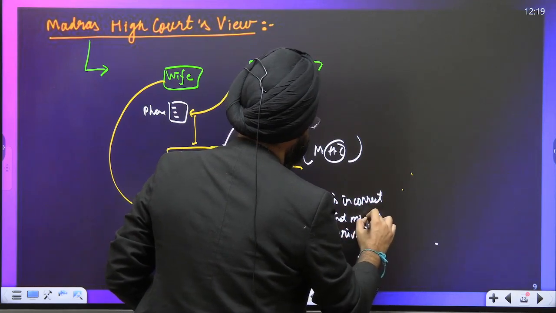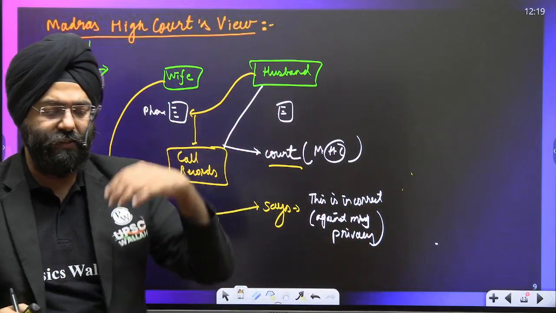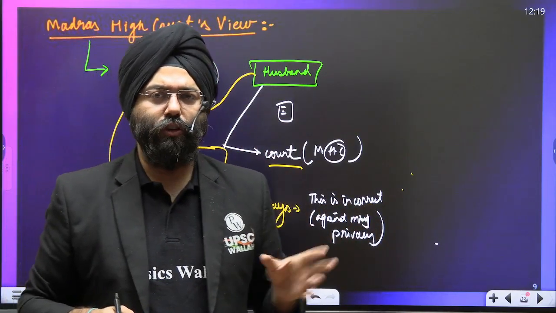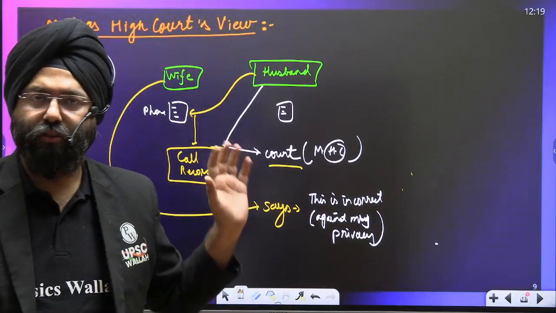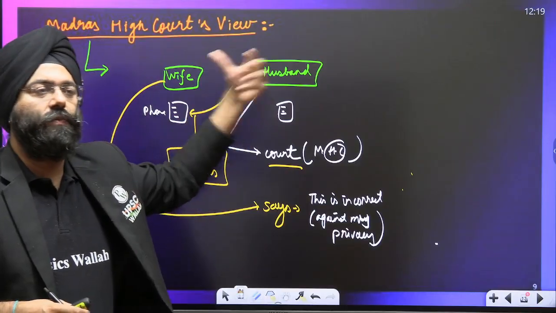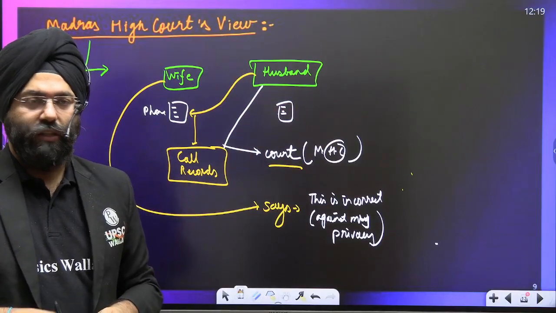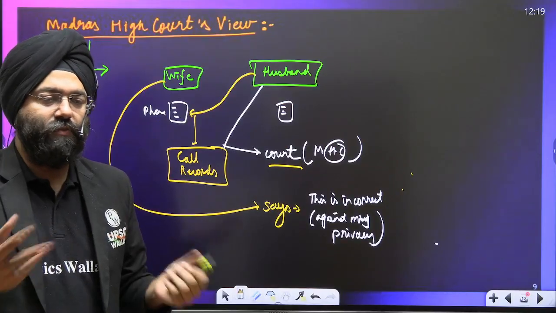That means, understand, there are certain contexts in which one might be talking to some friend or somebody, and in what context it was, you might not know. This is the pretext of the wife. The wife says, I was talking, whatever, but how can he present my call records in front of the court? This is against the law. This is illegal. This is against privacy.